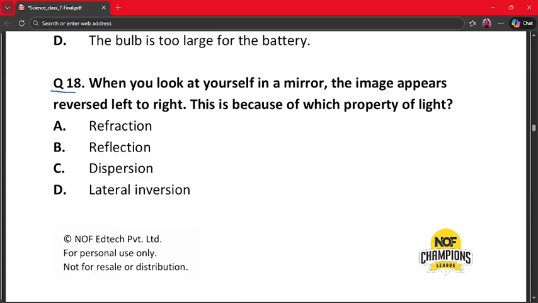So this effect is called lateral inversion. Plane mirrors reverse left and right. This is not due to refraction or dispersion. So lateral inversion explains that. Hence option D, which says lateral inversion, is the correct answer.